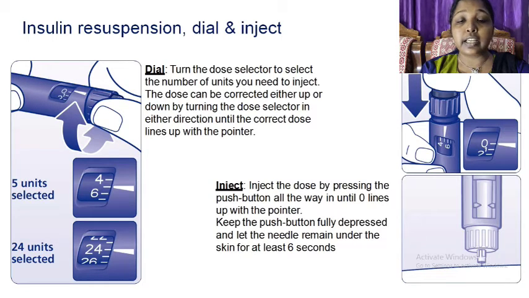Insulin resuspension, dial and inject. Dial, turn the dose selector to select the number of units you need to inject. The dose can be corrected either up or down by turning the dose selector in either direction until the correct dose lines up with the pointer. Inject the dose by pressing the push button all the way in until 0 lines up with the pointer. Keep the push button fully depressed and let the needle remain under the skin for at least 6 seconds.